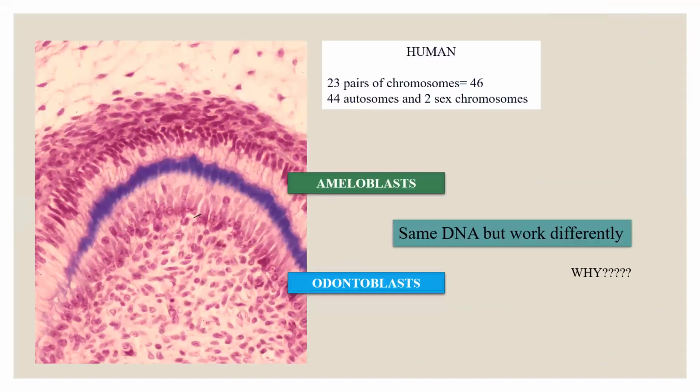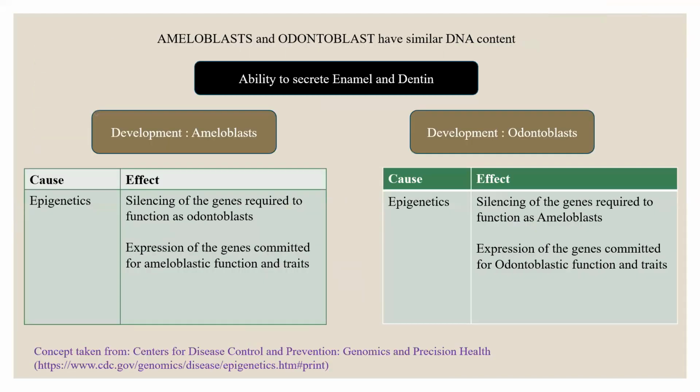When we see a human cell, it contains 46 chromosomes, that is 44 autosomes and 2 sex chromosomes. These cells all have similar DNA, but they look different and function differently. So what is the reason behind it? Let's take the example of ameloblast and odontoblast. Ameloblast and odontoblast have similar DNA content, but they function differently and look different. According to the similar genetic component, both cells should secrete enamel and dentine, but this doesn't happen.